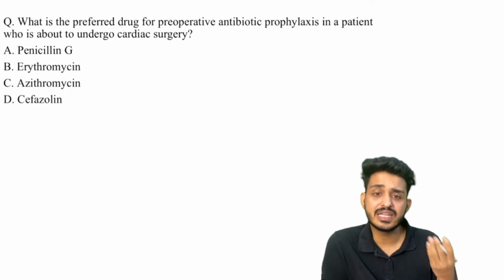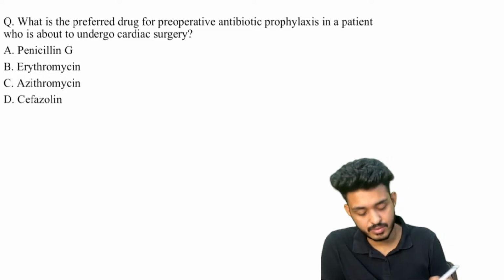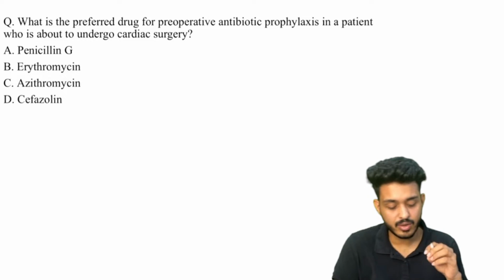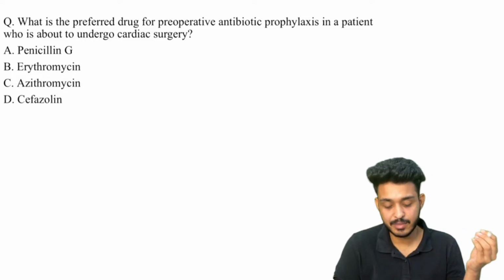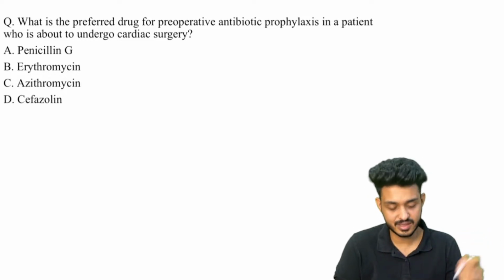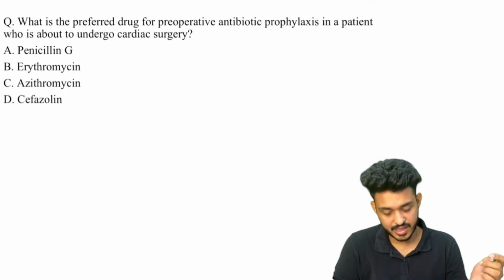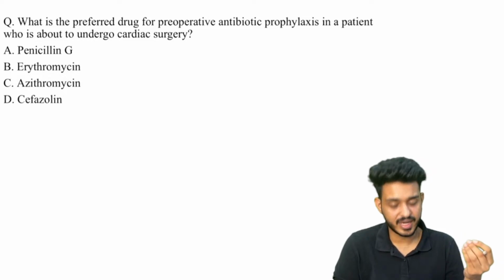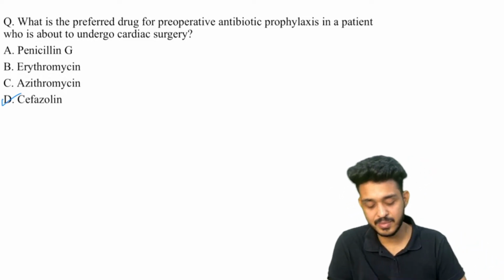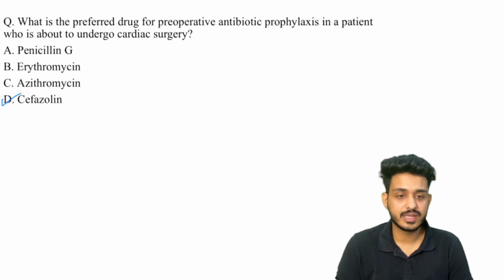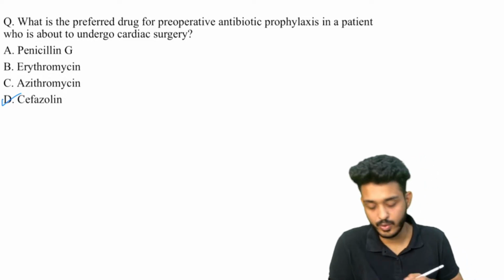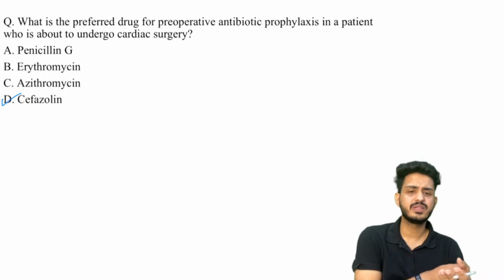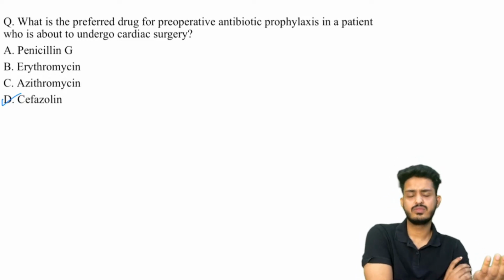Okay, we are using many counter drugs also. So what is the preferred drug for pre-operative antibiotic prophylaxis in a patient who is about to undergo cardiac surgery? Try to answer, guys. Yes, I have told you about the cephalosporins. We will be using a broad spectrum antibiotic, and here the answer will be cefazolin. Cefazolin is a cephalosporin. Okay, penicillin will be very narrow spectrum.